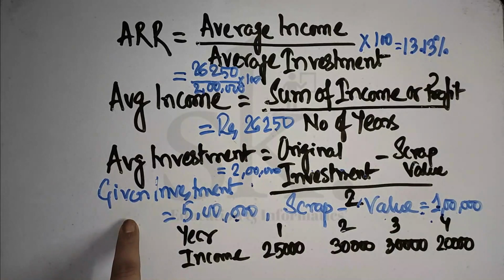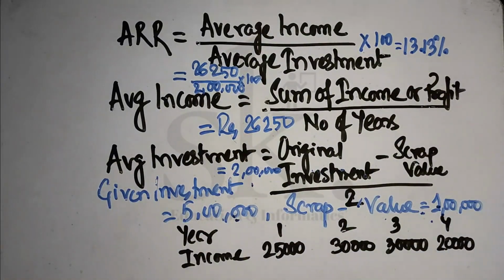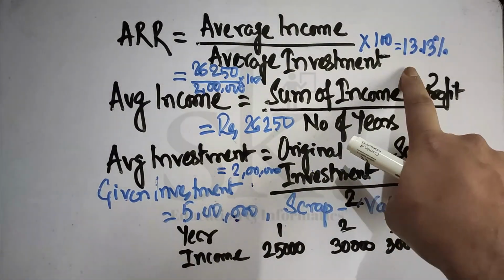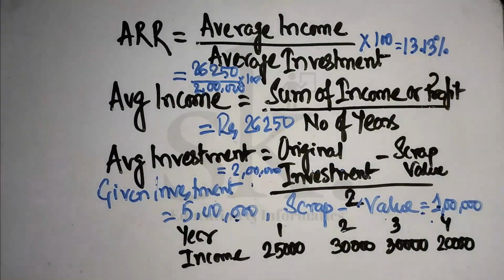Now, as per this particular project, the calculation has been done. We are getting a return of 13.13. So, if my calculated ARR is greater than the minimum expected return, then we accept the project. Rather, if this 13.13 would have been 9%, and the minimum expected rate from the point of view of the company was 10%, then we would have rejected the project. So, I hope you have understood the introductory part of accounting rate of return.